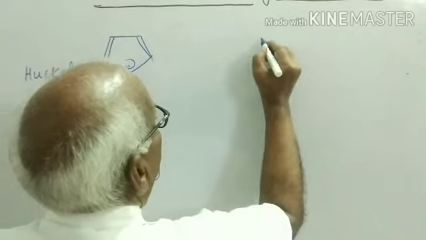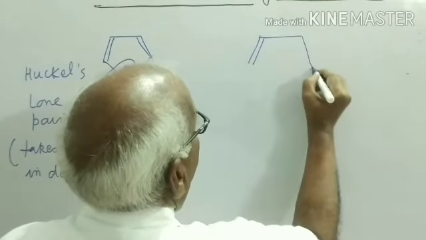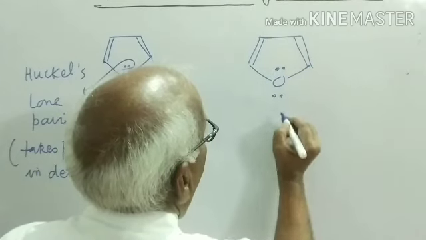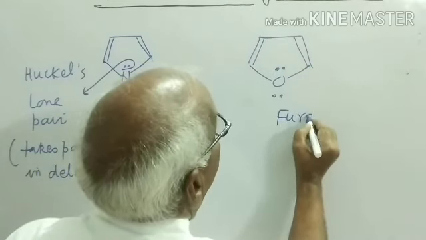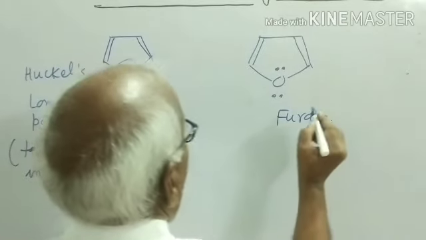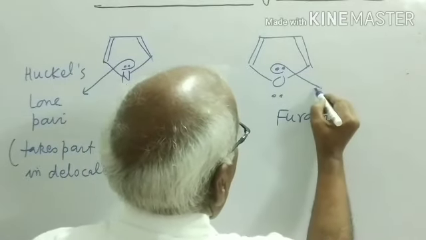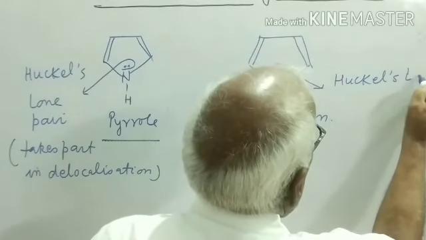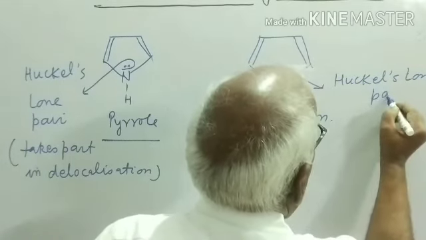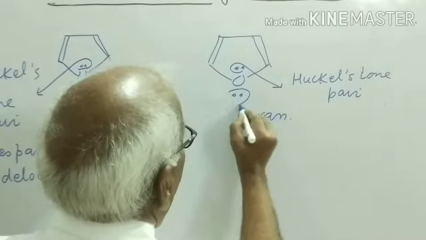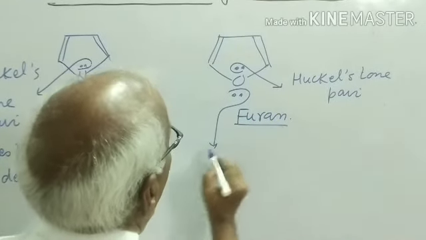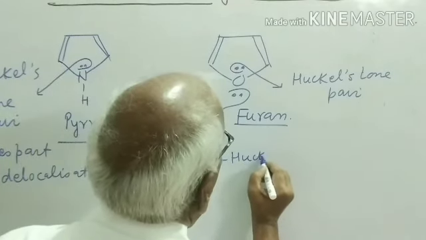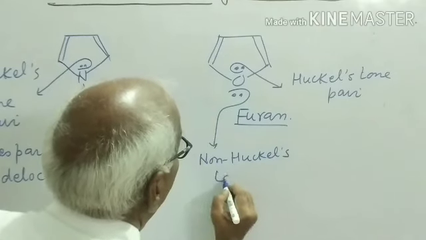Other example is this is furan. This has Huckel's lone pair, and this lone pair is non-Huckel's lone pair.